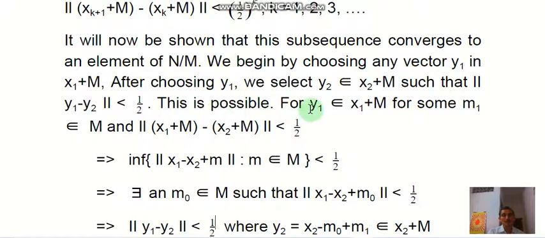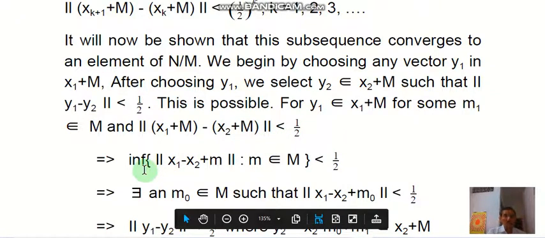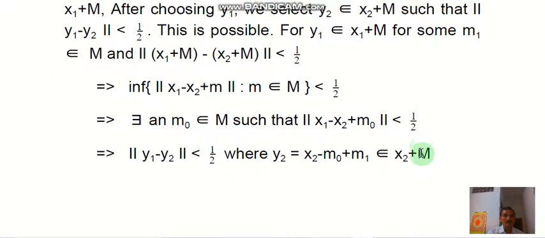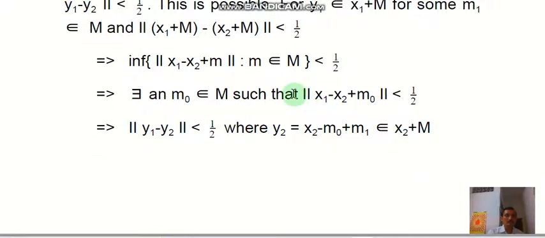This is possible since y1 belongs to x1 plus M for some m, and norm of x1 plus M minus x2 plus M is less than 1 by 2. Therefore, infimum of norm of x1 minus x2 plus m for all m belongs to M is less than 1 by 2. So there exists an m0 belongs to M such that norm of x1 minus x2 plus m0 is less than 1 by 2.